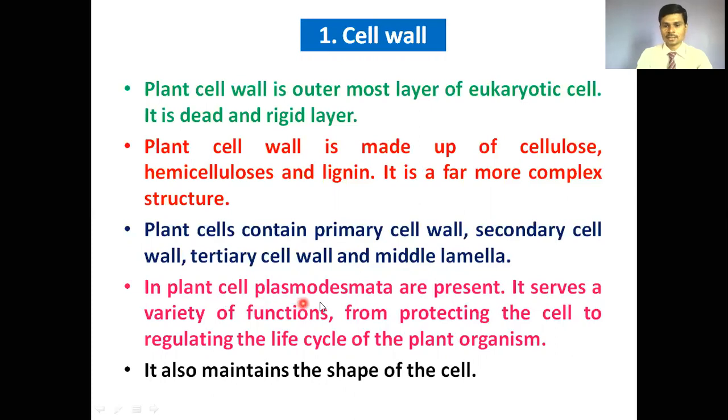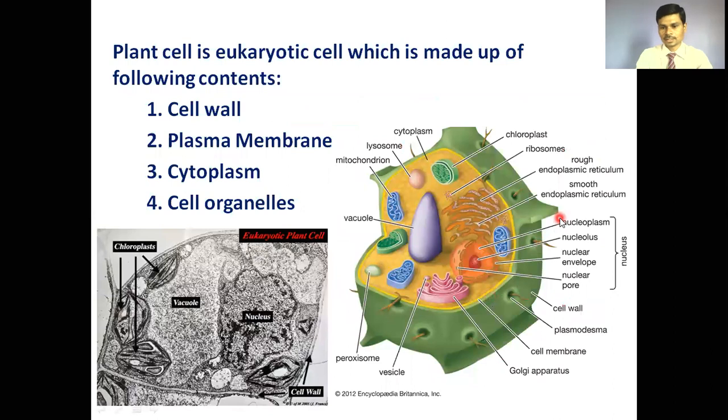In plant cells, plasmodesmata are present. If we go back, these are the plasmodesmata holes or pores we can see here. These are actually connections, and with the help of these connections, one plant cell keeps contact with an adjacent plant cell, meaning they can exchange any kind of food material from one to another with the help of these pores, which are termed plasmodesmata.